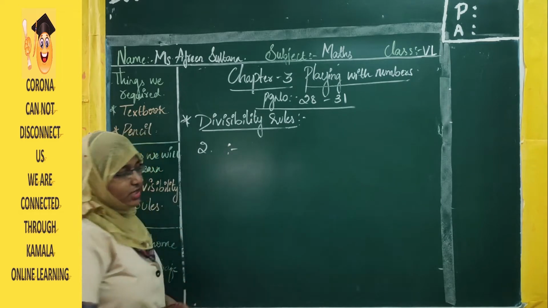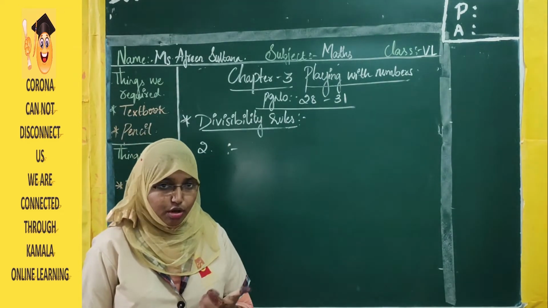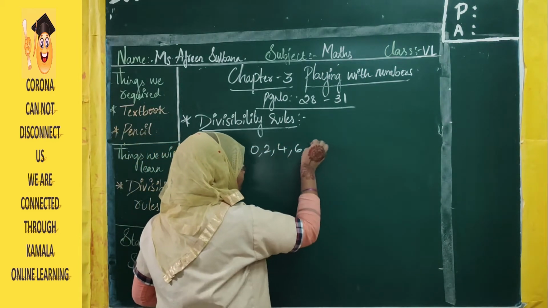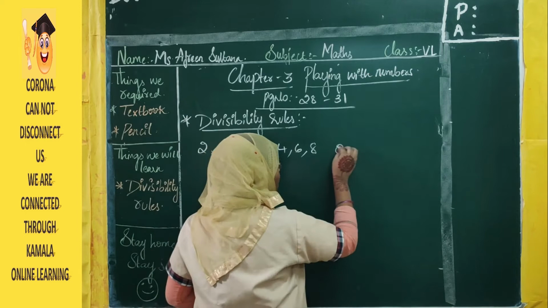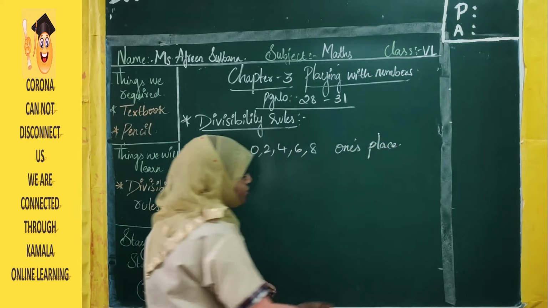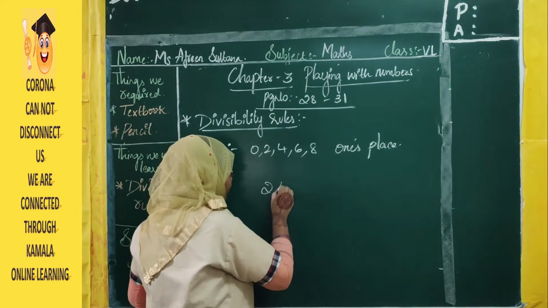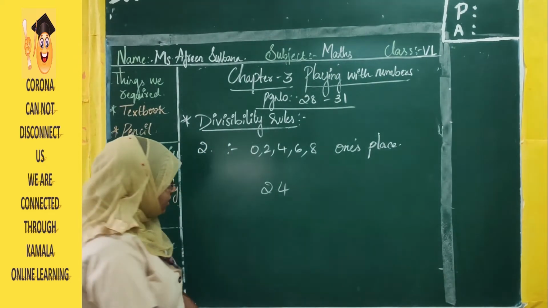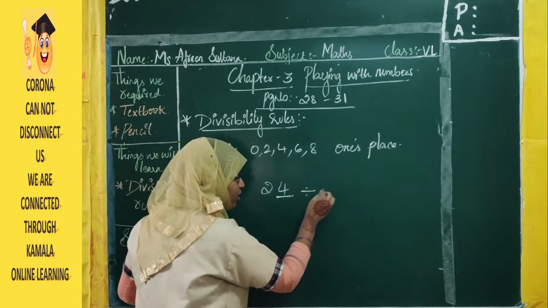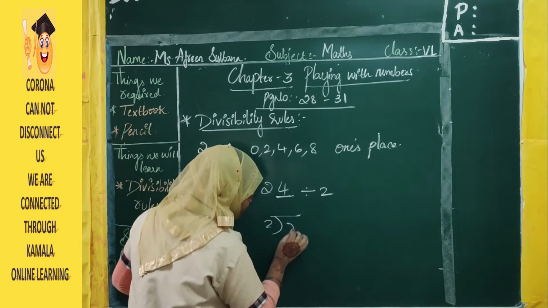The divisibility rule for 2 is that a number is divisible by 2 if it has 0, 2, 4, 6, 8 at its ones place. What is the ones place? That is the last place, starting from the right side, right? If I write 24, see, 4 is there at the ones place. Now 24 is divisible by 2. Yes. If you divide, you will get 12, right?